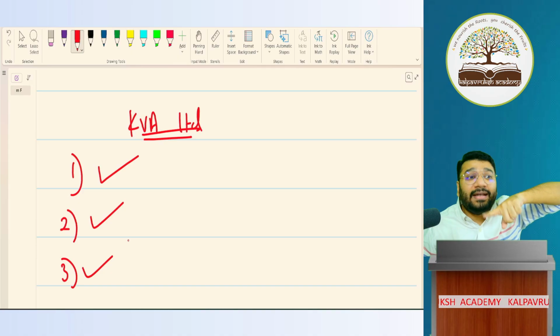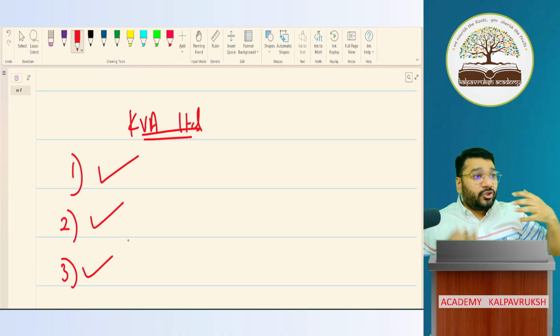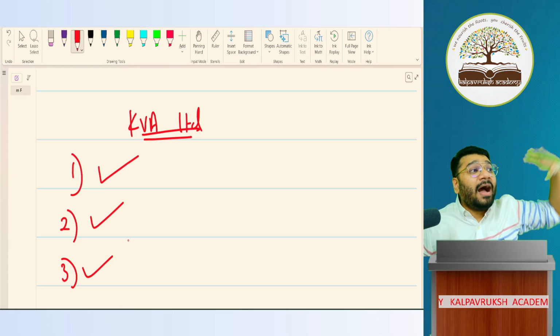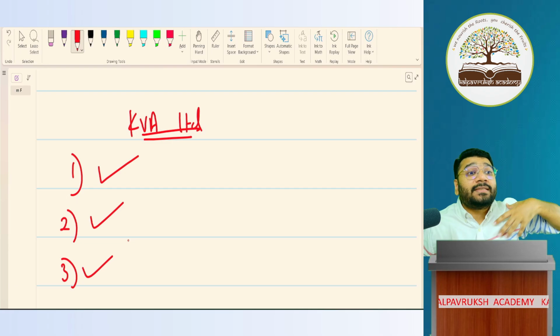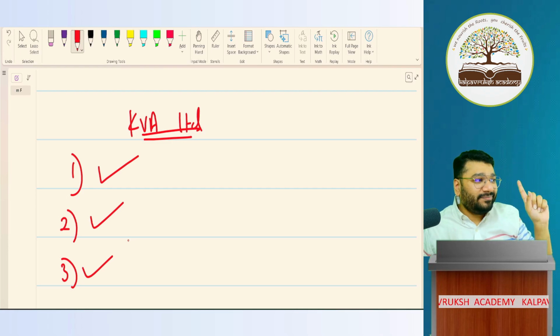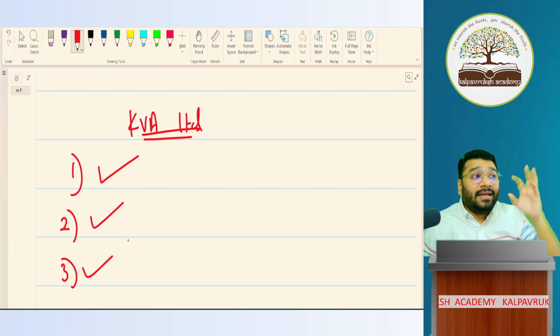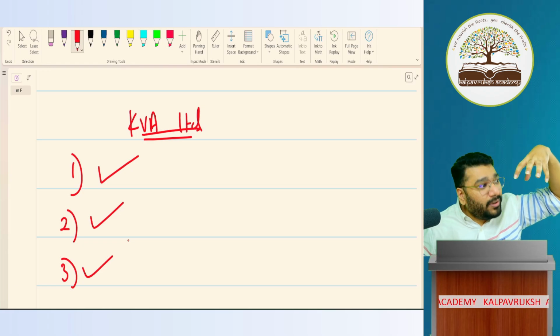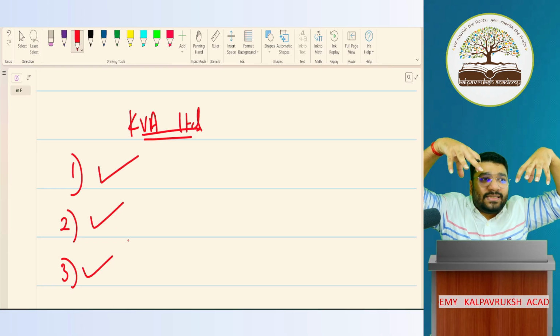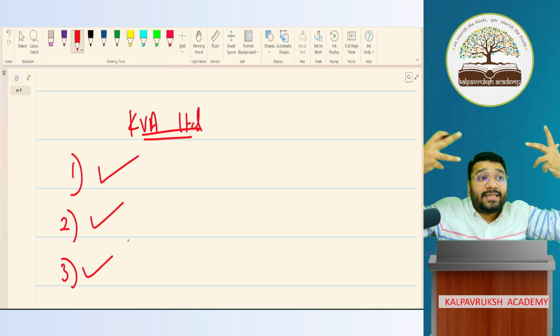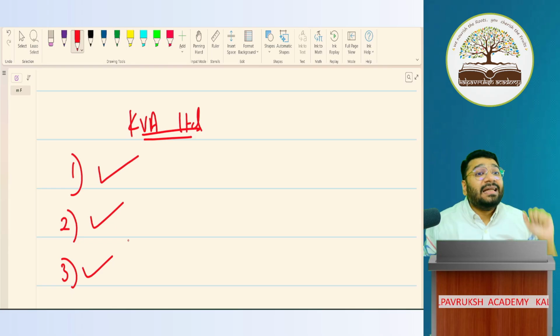Turnover it is more than 250 crores. So if Kalpavriksh Academy's turnover is more than 250 crore, I'm going to be a big company. I said turnover, I didn't say net worth. Net worth criteria only for Ind AS, super big companies. For AS companies, big companies, small companies, the criteria is not net worth, it is turnover. Got it, not got it?